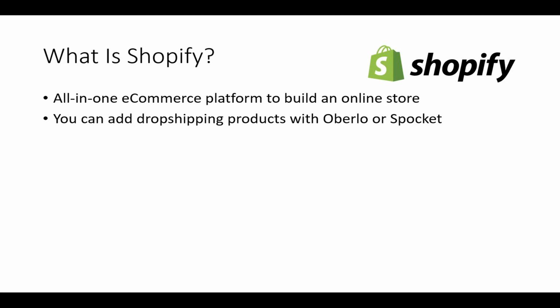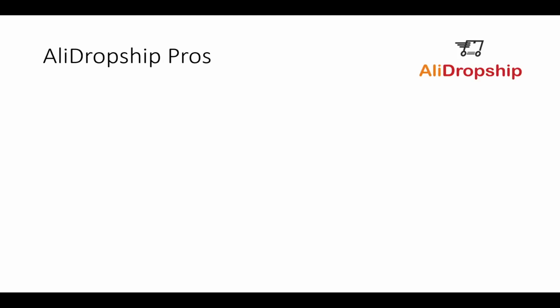We're going to get into more of the pros and cons here in just a minute, but those are two of the different options that you can utilize to add those dropshipping products to your regular e-commerce store, because Shopify by default is not really designed for dropshipping. You do have to add those other plugins to Shopify to make it a dropshipping store, or a Shopify dropshipping store. You have to add these other plugins such as Oberlo or Spocket, just as a couple of examples in the video here today.